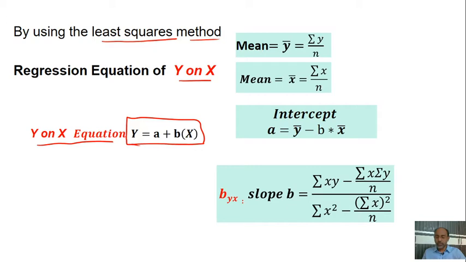Here y is the BP and x is the age. This is the given data. So BP is based on age.